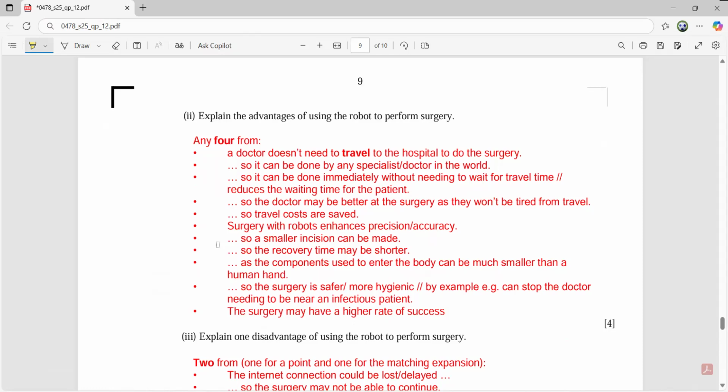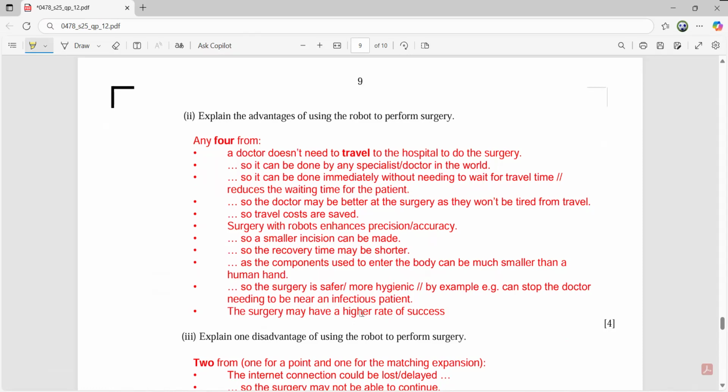The surgery is safer because maybe a doctor is unwell, but he's performing the surgery. Maybe he is suffering from some disease, or maybe the patient himself is suffering from some infectious disease. In that case, the doctor may suffer. But if the same thing is handled by a robot, then even if the patient is suffering from some infectious disease, the doctor will not be at risk of catching it as he is not close, and surgery may have a higher rate of success.